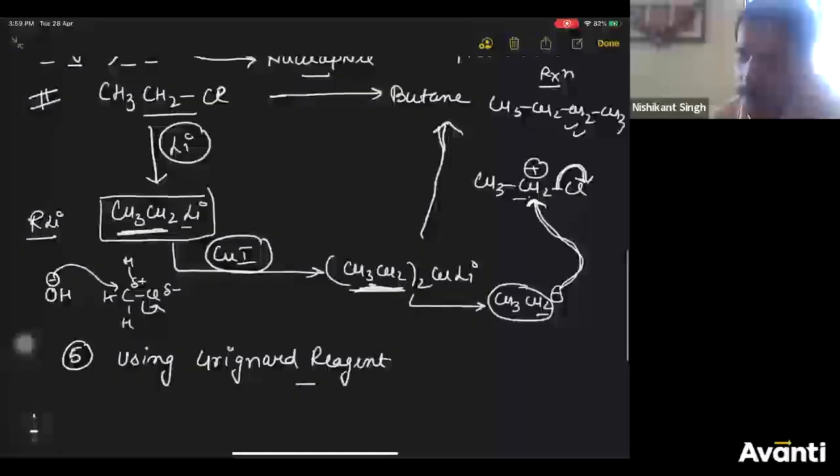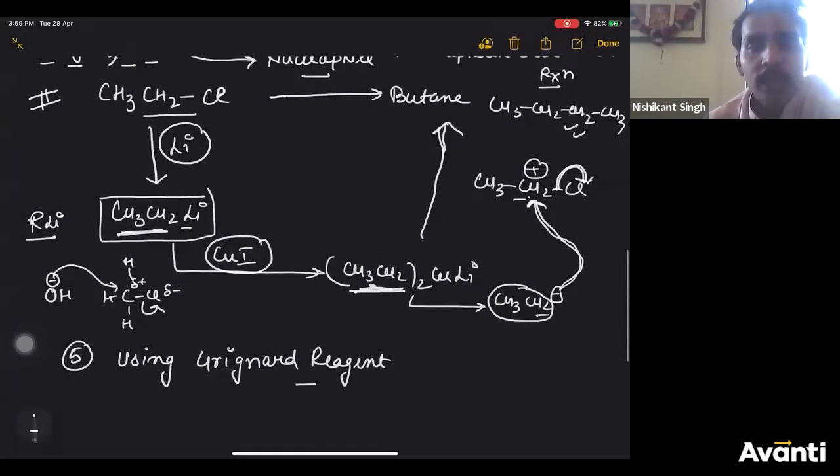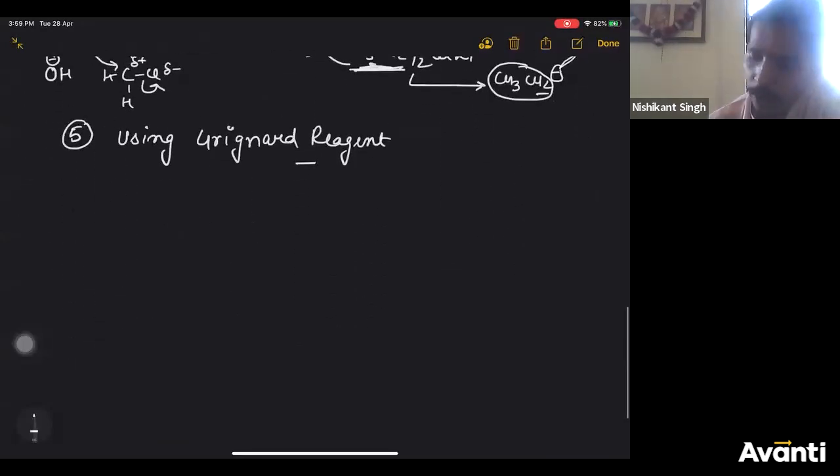Kiran, which long process? Wood's reaction would have been better. I'm just telling you how to apply Corey-House synthesis. All right. Now using Grignard reagent. What is Grignard reagent and how do we form Grignard reagent?